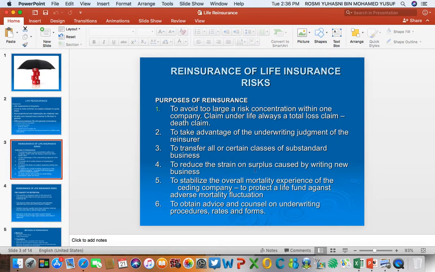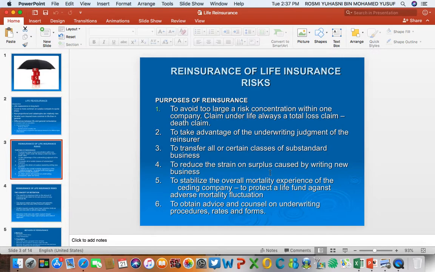Number four, to reduce the strain on surplus caused by writing new business. When doing new business in life insurance, the main cost incurred by the insurer is mainly the commission paid to the agent. This is a cost which the insurer needs to pay every time they acquire new business. So what happens without reinsurance?